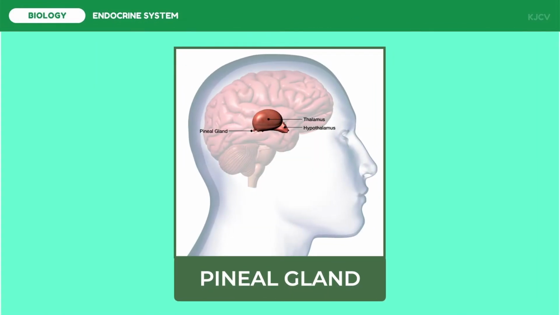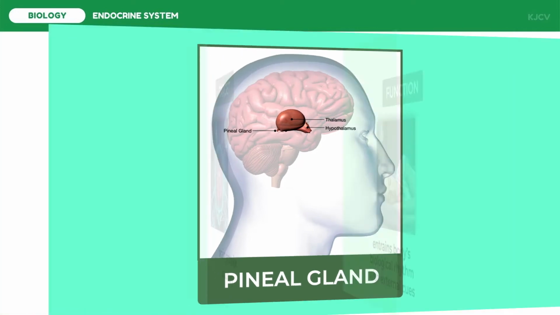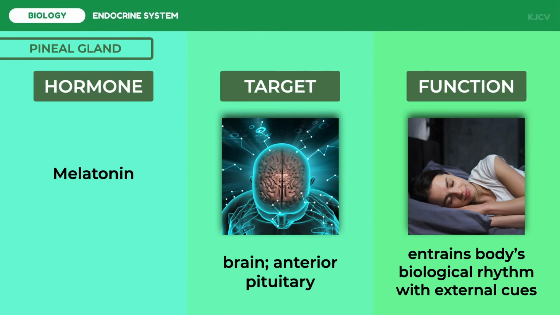The pineal gland is a tiny pinecone-shaped structure located in the center of the brain. Melatonin is a hormone derived from the amino acid tryptophan. Do not confuse melatonin with the skin-darkening pigment melanin. Melatonin helps keep the body's circadian rhythms in time with the light-dark cycle. On its own, this biological clock generally cycles a bit slower than the 24-hour environmental cycle.